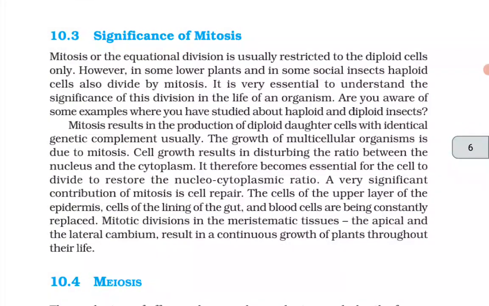10.3 Significance of mitosis. Mitosis or equational division is usually restricted to the diploid cells only. However, in some lower plants and in some social insects, haploid cells also divide by mitosis. It is very essential to understand the significance of this division in the life of an organism. Are you aware of some examples where you have studied about haploid and diploid insects?